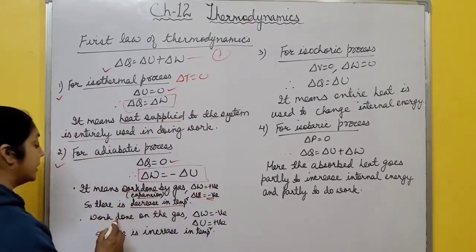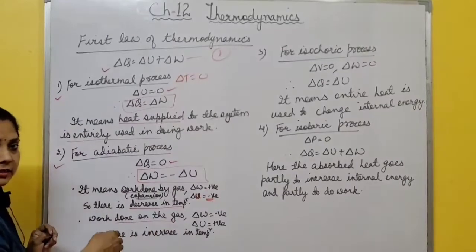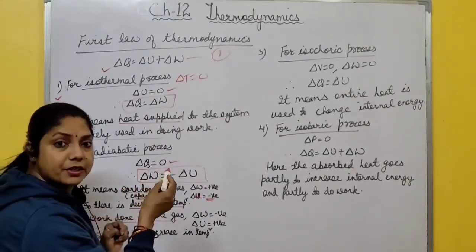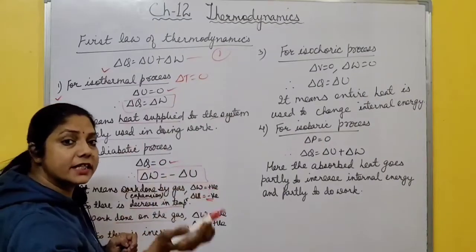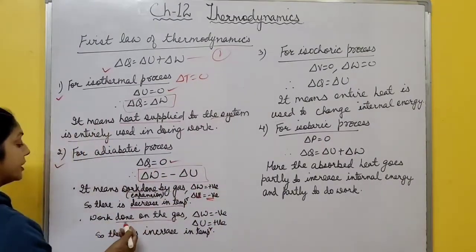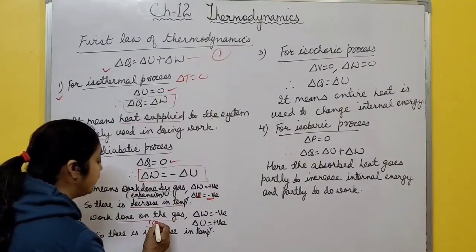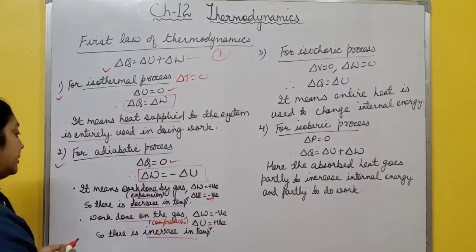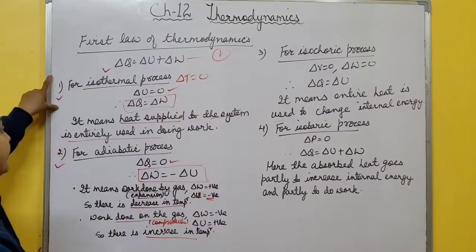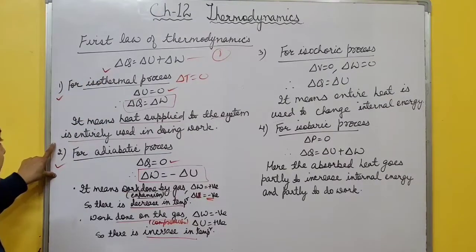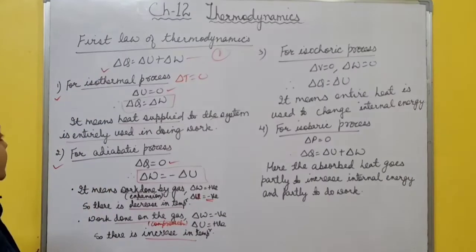And when work is done on the gas, on the system, work done is negative. It means the change in internal energy is positive, so there is an increase in internal energy, and also an increase in temperature. So when work is done on the gas, during the compression process, there is an increase in temperature. Hope it's clear to all of you. So for the adiabatic process, the first law becomes this one, right?